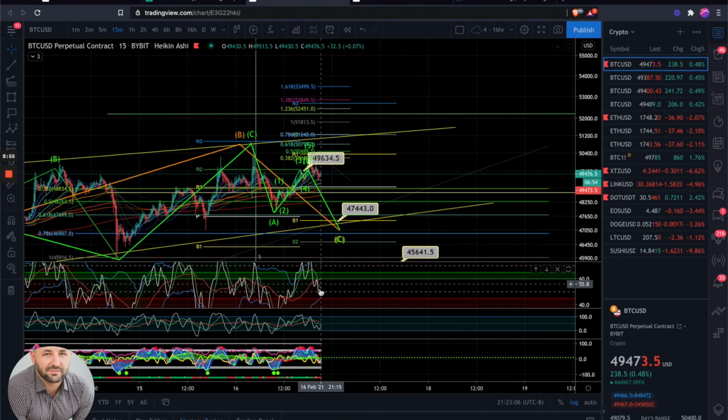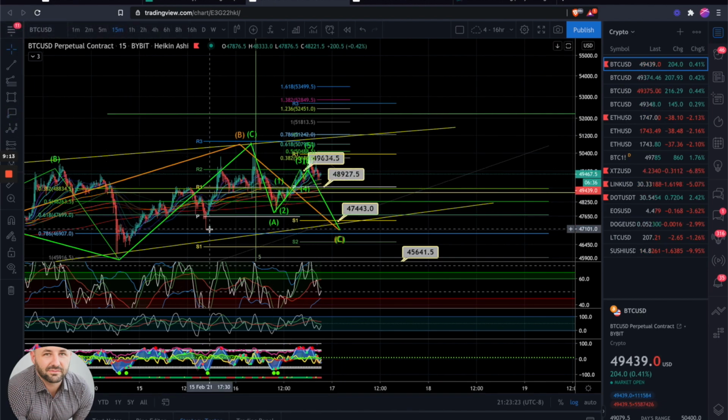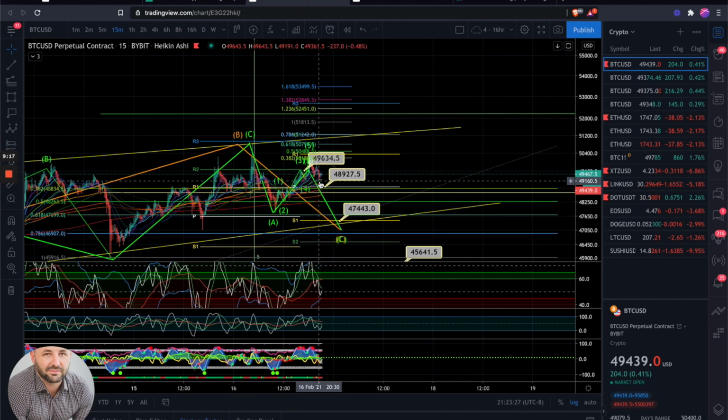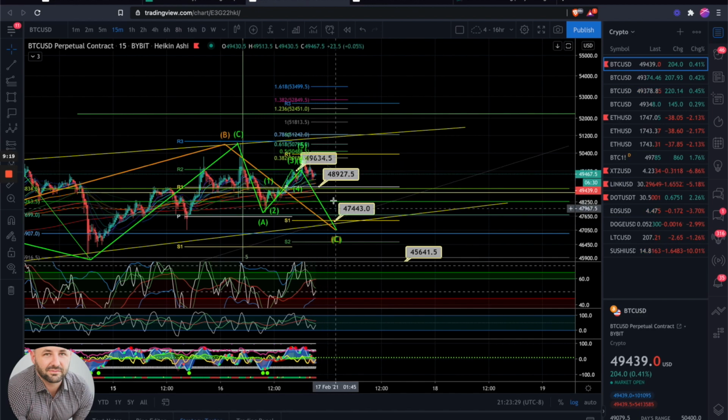So let's see, 15-minute. We are getting ready to test the bottom of the bearish control zone here. So that is a scenario that we also need to pay attention to. We have the pivot right here at 48.9. A lot of this has been corrective, so we need to see how we react within this zone.